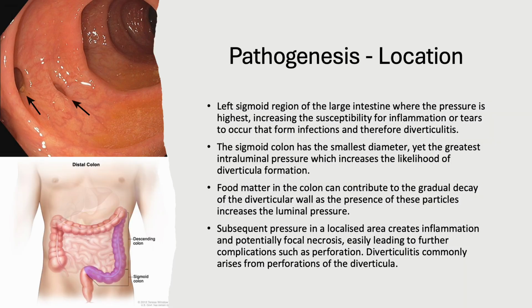Generally, the diverticula form in the left sigmoid region of the large intestine. This is because this area has the smallest diameter yet the greatest intraluminal pressure, which increases the likelihood of diverticular formation. Food matter in the colon can also contribute to the gradual decay of the diverticular wall, as the presence of these particles increases the luminal pressure. Subsequent pressure in a localized area creates inflammation and potential focal necrosis, leading to further complications such as perforations.